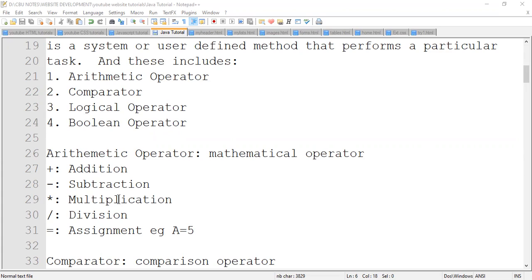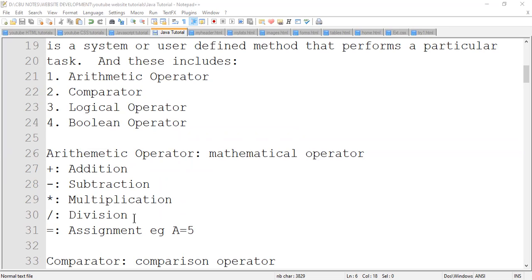If you want to use multiplication in your program, then you have to use this asterisk, or a star. Most people use X to refer to multiplication, but it won't work. Instead, you have to use the star for multiplication. Then the forward slash refers to division. If you want to divide something, just use the forward slash.